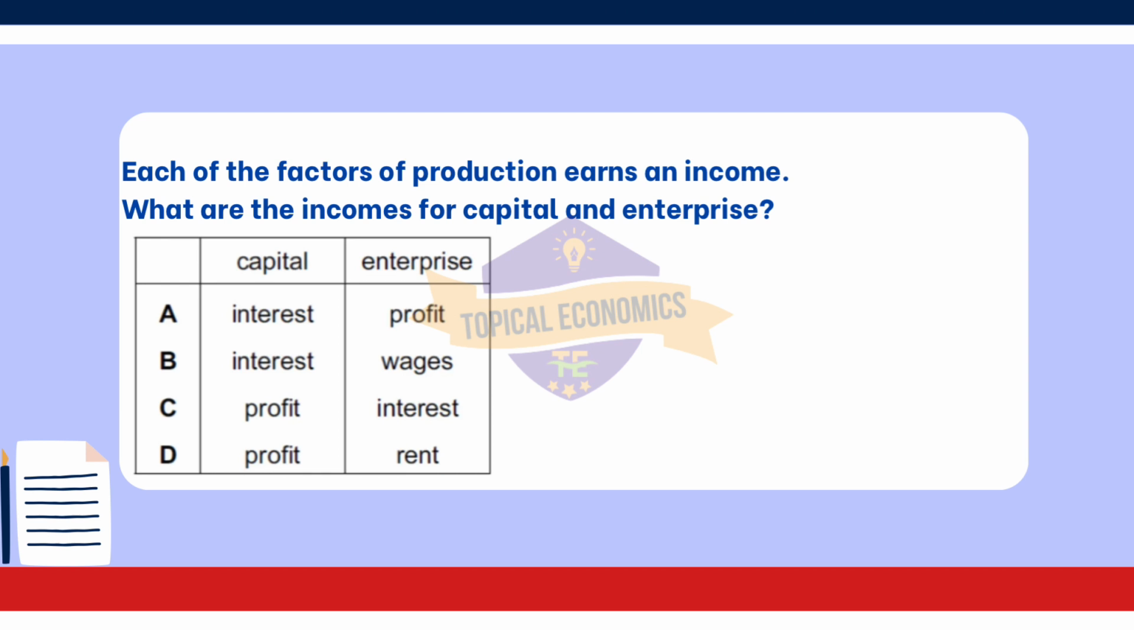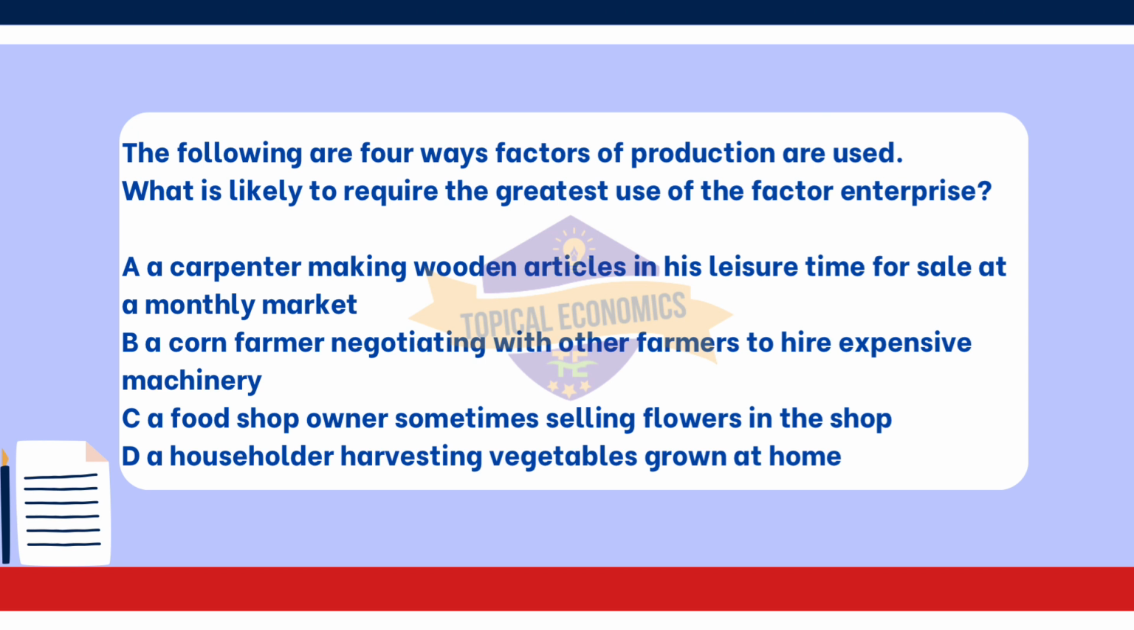Looking at the other options. Option B, capital, interest, enterprise, wages, is incorrect because wages are the income earned by labor, not enterprise. Enterprise earns profit, not wages. Option C, capital, profit, enterprise, profit, is incorrect because capital earns interest, not profit. Profit is specifically the income for enterprise. Lastly, option D, capital, rent, enterprise, profit, is incorrect because rent is the income associated with land, not capital. Capital earns interest.